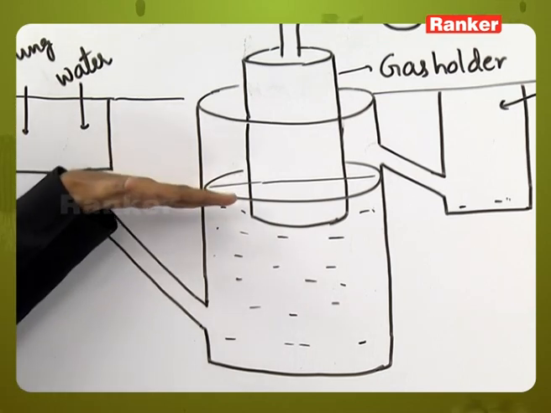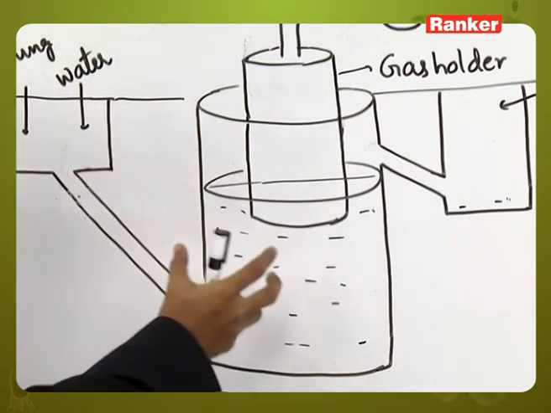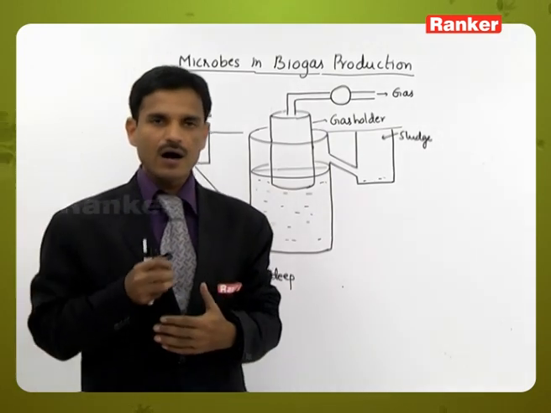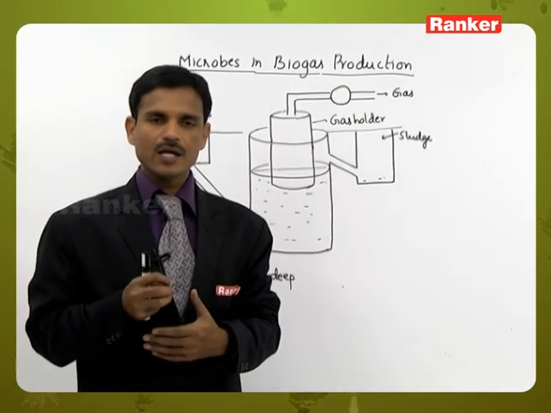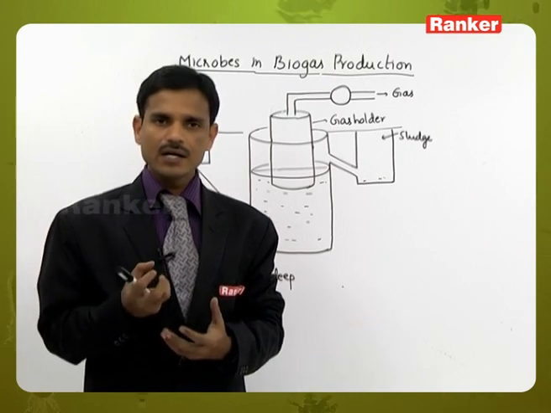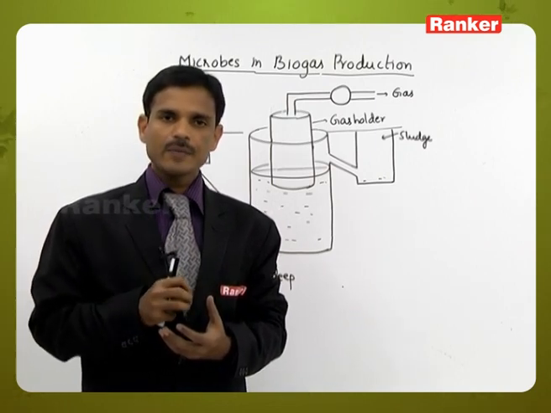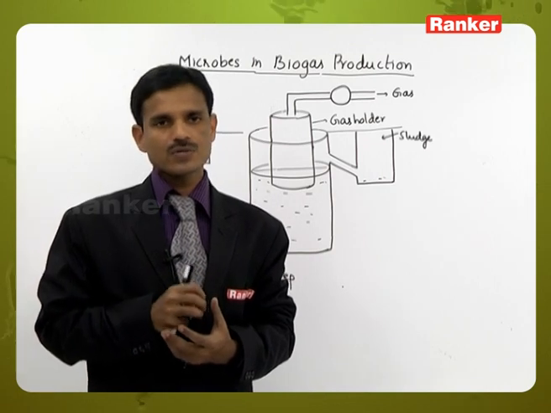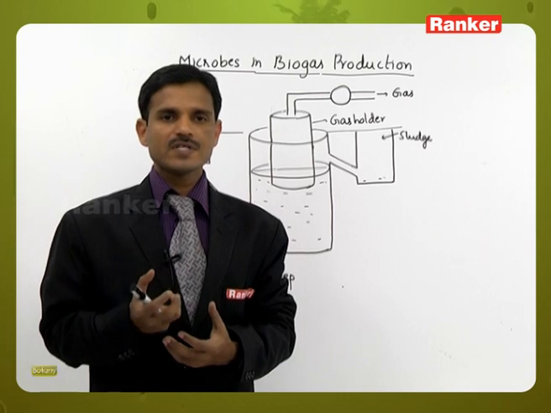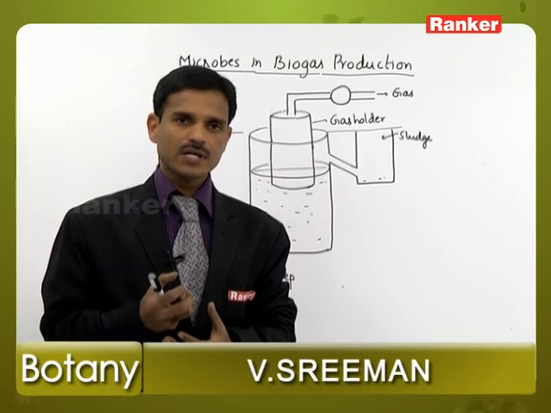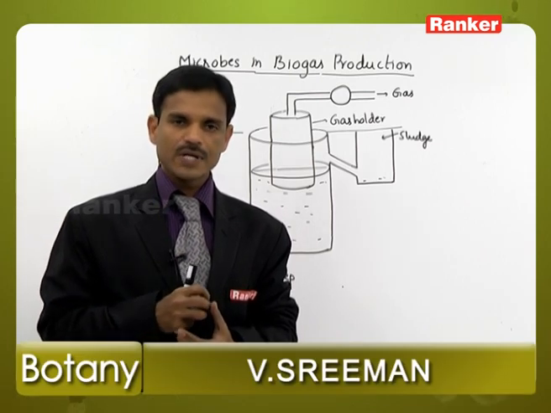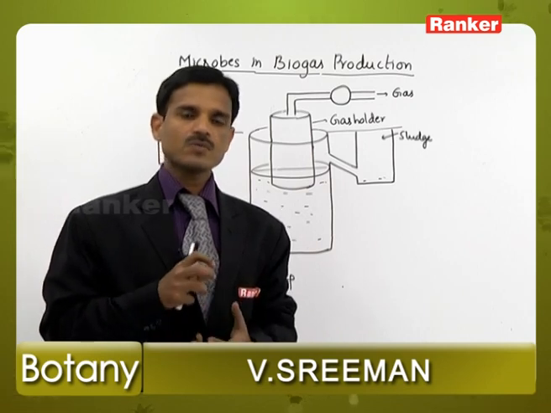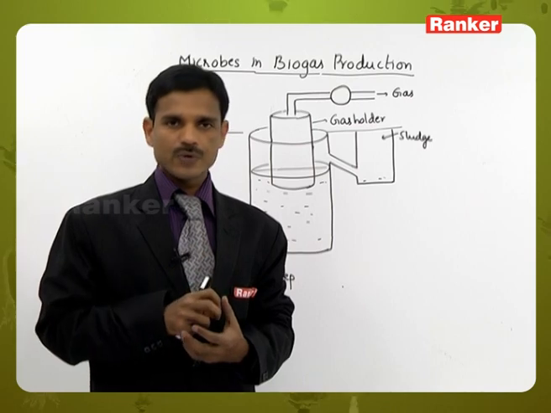When it is mixed with water, under anaerobic conditions, it is fermented, and there is a floating roof. Under the floating roof, the gas is produced by the anaerobic bacteria, which digest the organic material. The dung contains organic material, and the organic material contains cellulosic materials. Generally the cattle eat vegetative parts, which contain cellulose. When these cellulose materials are digested, a large amount of methane is produced.